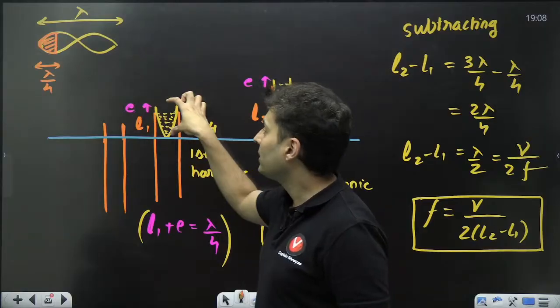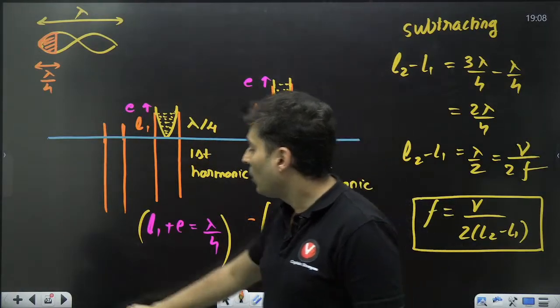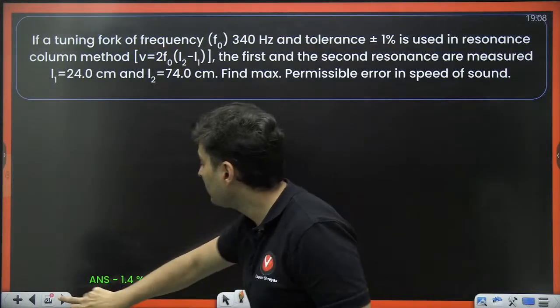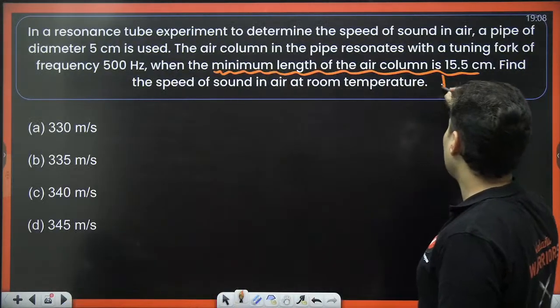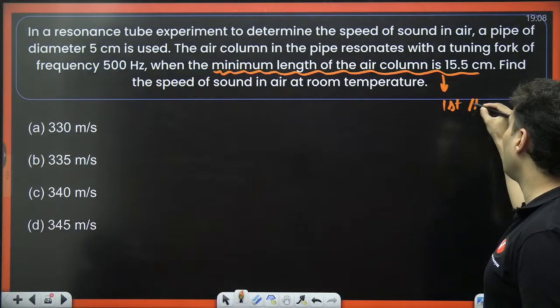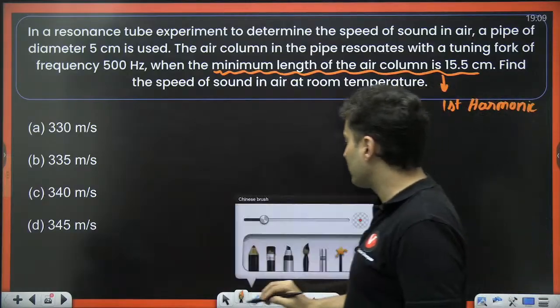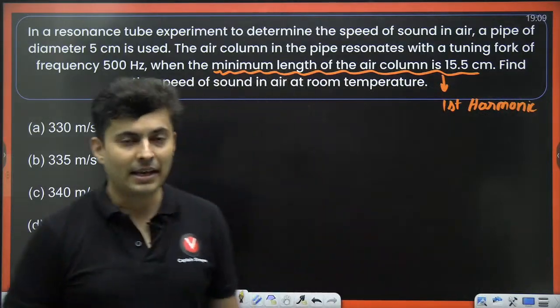So this data, because it is given to me as minimum length, that means it is first harmonic. Okay, question is find the speed of sound in air.